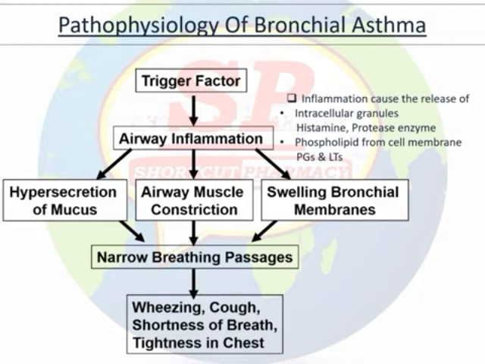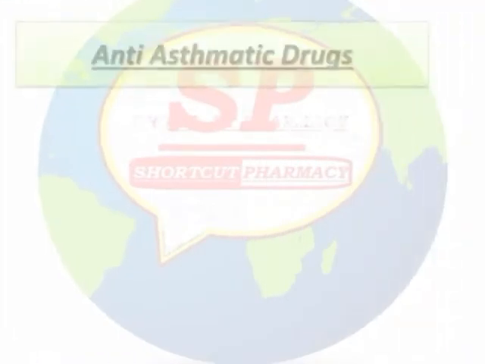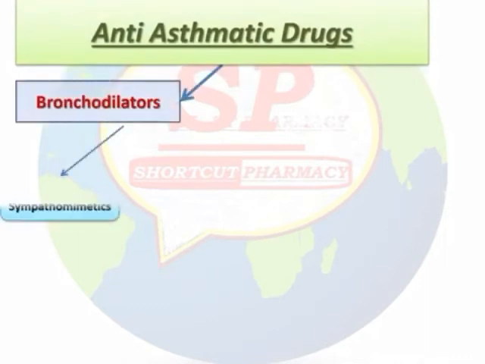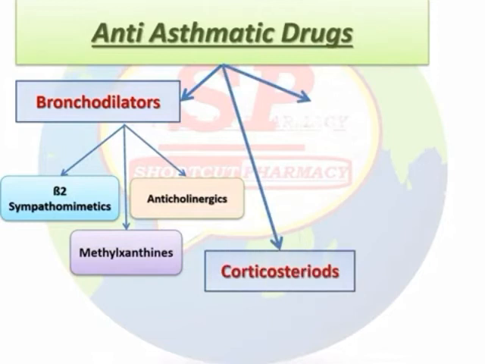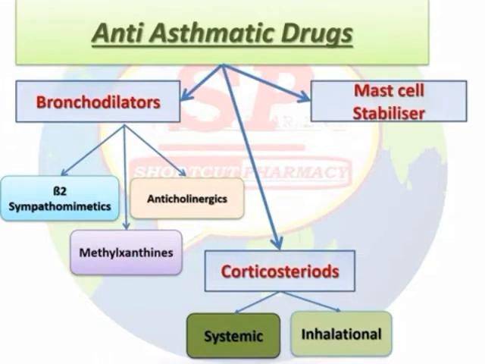So the next one is mast cell stabilizers. In that, sodium cromoglycate, nedocromil, and ketotifen, which is an H1 antagonist. The mechanism of action of these mast cell stabilizers is that they inhibit degranulation of mast cells and also inhibit release of inflammatory mediators, prostaglandins, leukotrienes, PAF, interleukins, etc. The adverse effects of mast cell stabilizers are bronchospasm, throat irritation, and cough.